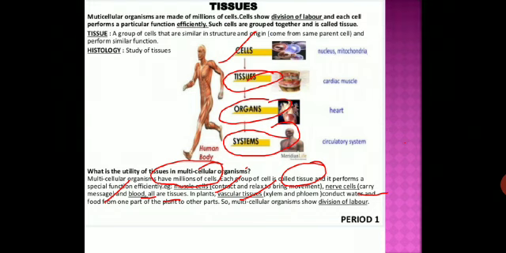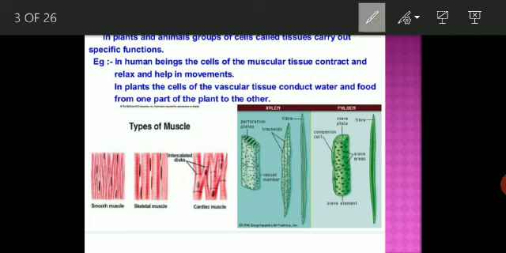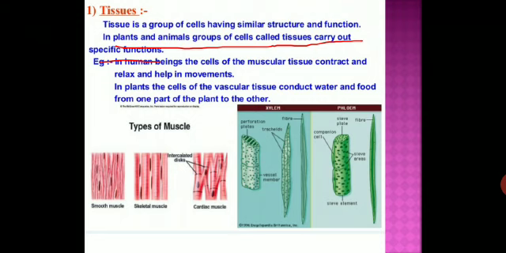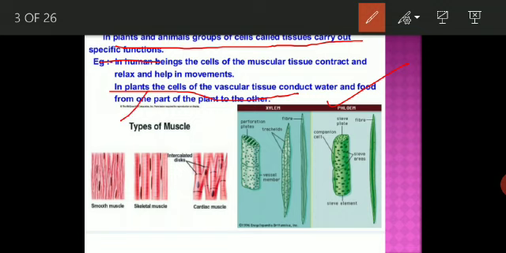So students, now what is a tissue? A tissue is a group of cells having similar structure and performing a specific function in plants and animals. In human beings, the cells of the muscular tissue contract. What is the function of the cells of the muscular tissue? Contract and relax and help in movement. And in plants, the cells of the vascular tissue conduct water and food from one part of the plant to the other.